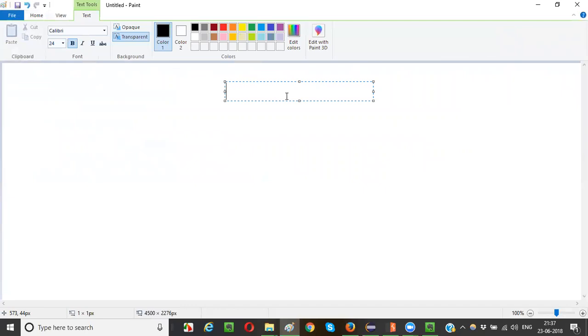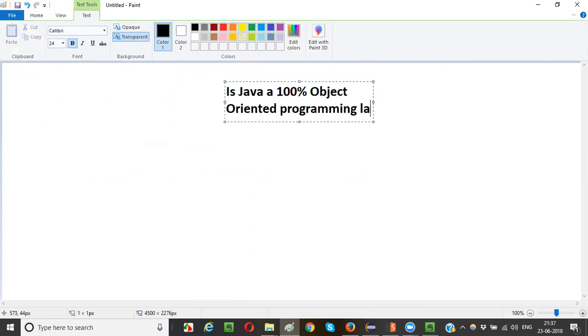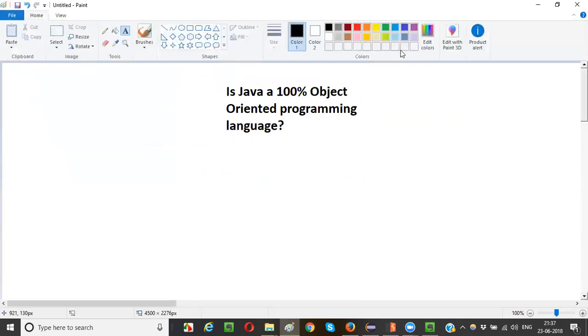So guys, basic question: is Java a 100% object oriented programming language? This is a question, guys. Can anyone answer this question? Or guess it, at least guess it. Is Java a 100% object oriented programming language?